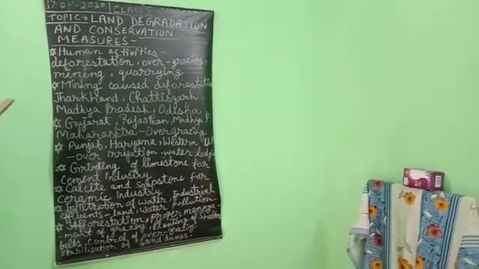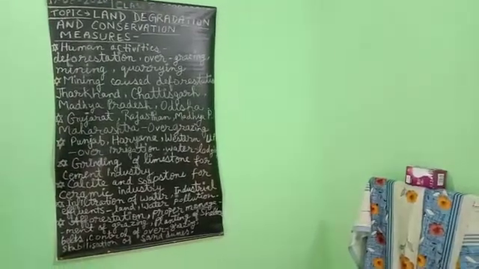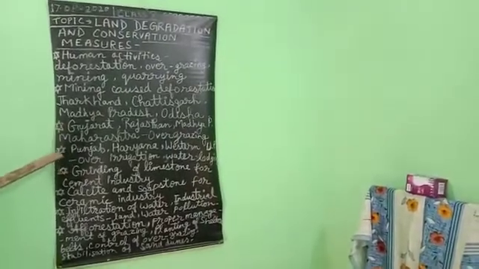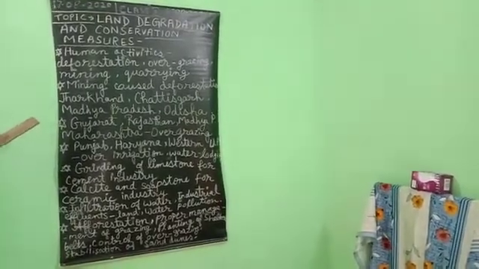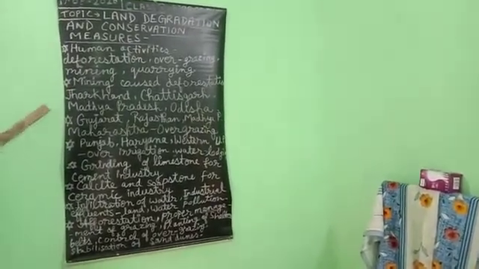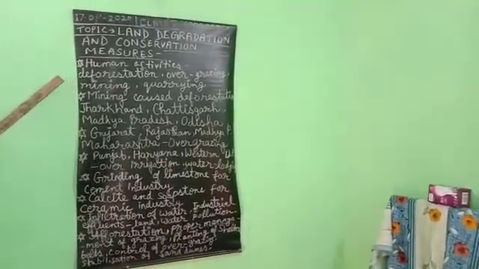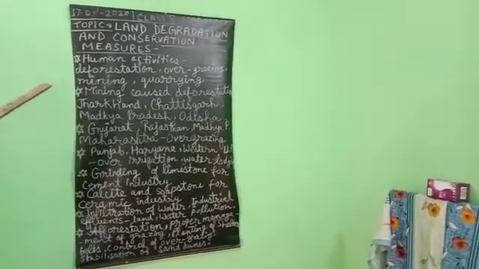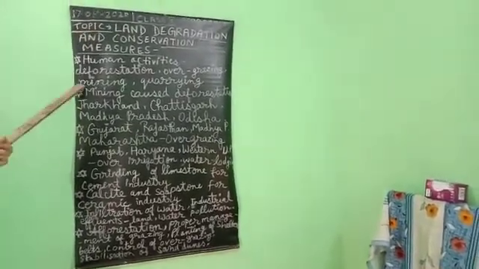First of all, we had already studied sustainable development, that we have to do so with the future generation in mind. It means balancing the needs of the present generation without compromising the future generation. That is called sustainable development. It means that if we use our natural resources in a limited way, given their limited availability, then we can achieve proper sustainable development. If we are not doing so, the result is pollution or land degradation.